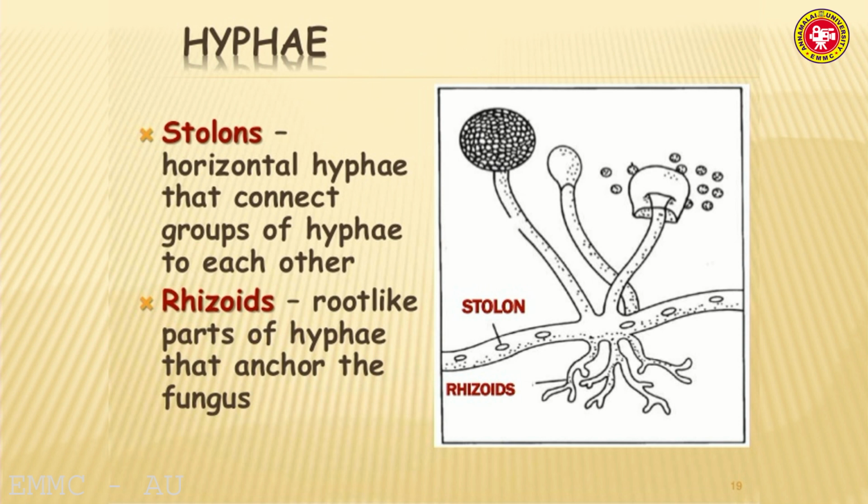In some fungi the hyphae have a stolon structure. Stolon is especially present in Rhizopus. It has rhizoids, which are root-like structures. The stolon is a long hypha that projects numerous hyphae.